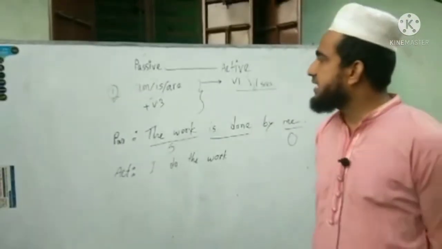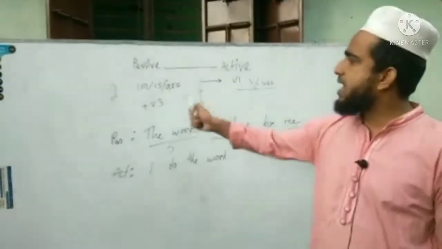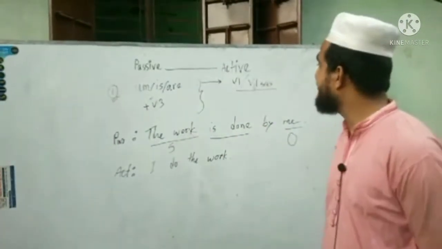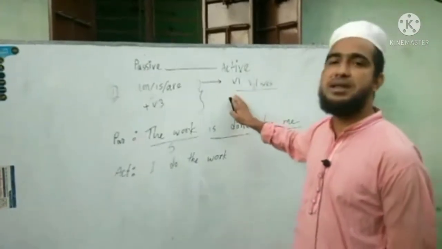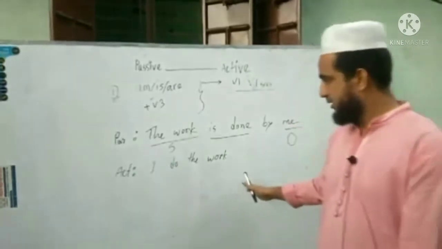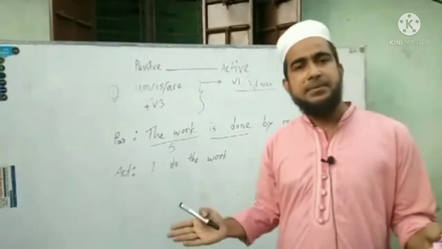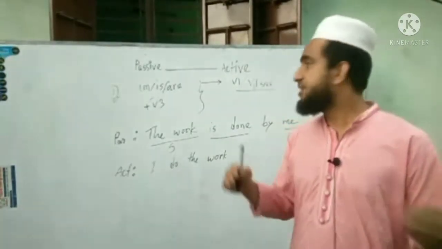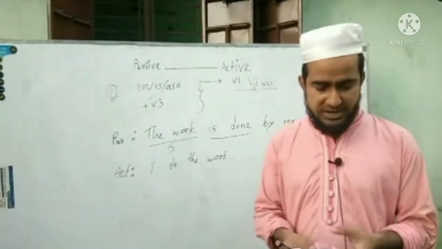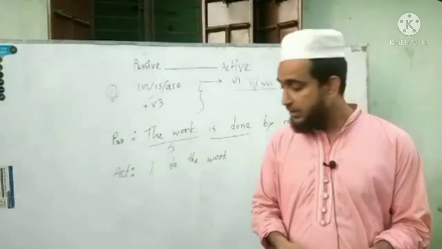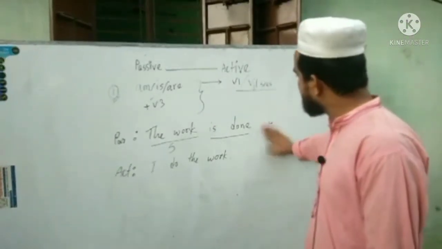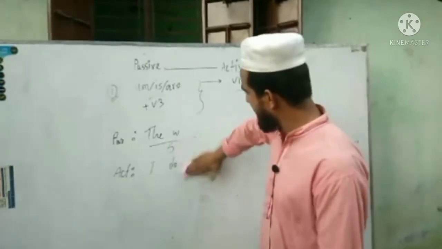That is, if we get am, is, are following with verb 3, or the past participle form of verb, we will use only verb 1. The work is done by me, I do the work. The work is done by him, he does the work. If the subject is third person singular number, then we will use s or es at the end of the verb. So I want to go to my next rule.